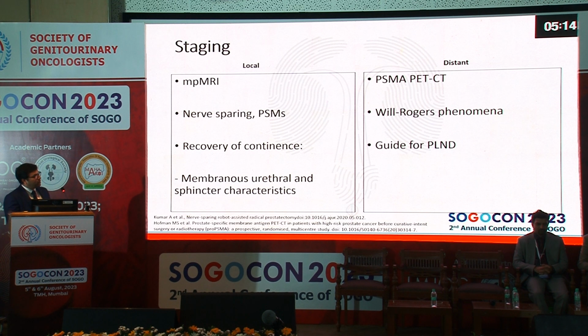For that, you need to do a good staging. Multiparametric MRI will help you to plan nerve sparing, and studies have shown that planning a surgery using a multiparametric MRI also leads to a lower rate of positive surgical margins. You can predict the recovery of continence by looking at characteristics such as the membranous urethral length, the membranous urethral width, and the sphincter volumes from this multiparametric MRI. I'm in the process of publishing a paper on 2,000 patients on membranous urethral length.